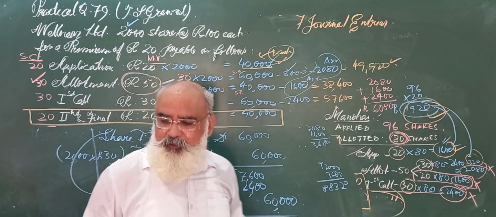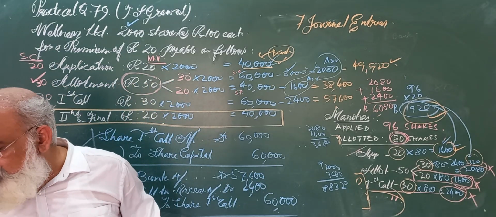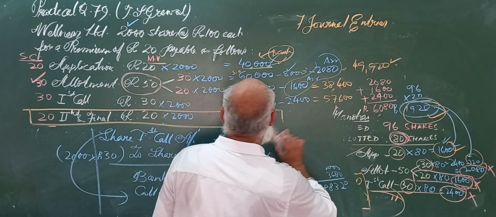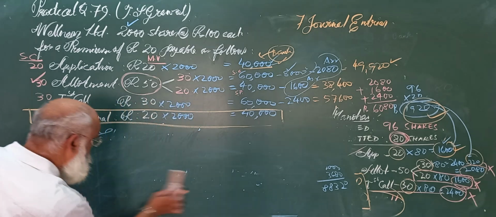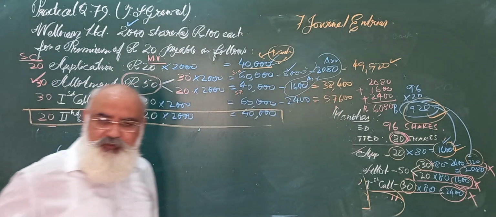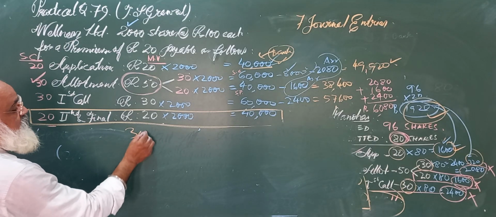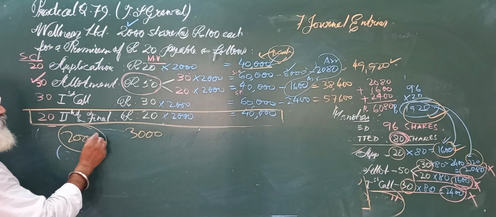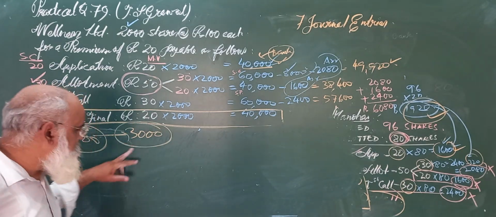Okay. Now I am going to do a quick revision, a quick revision reminding you where you can make mistakes. So I am just wiping this board and let me remind you where you had to be careful. See, first thing, here you can make a mistake. The company has issued 2,000 shares, applications were received for 3,000 shares.